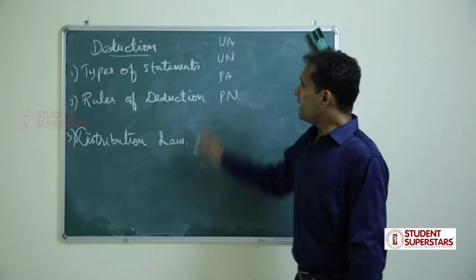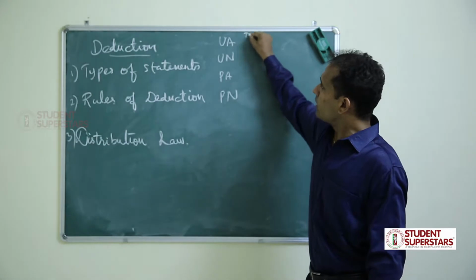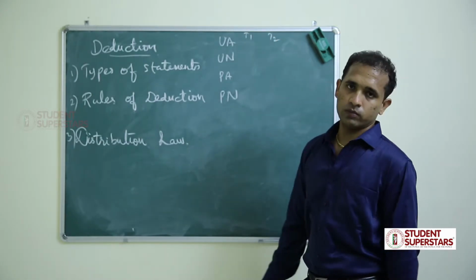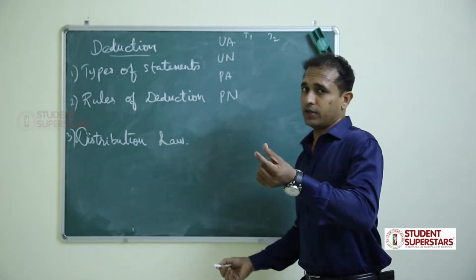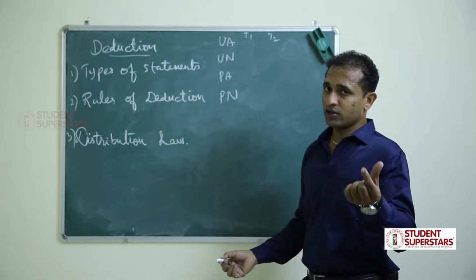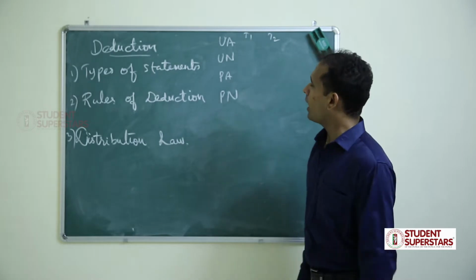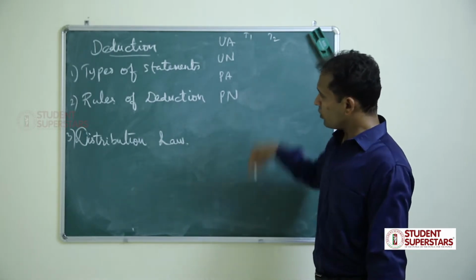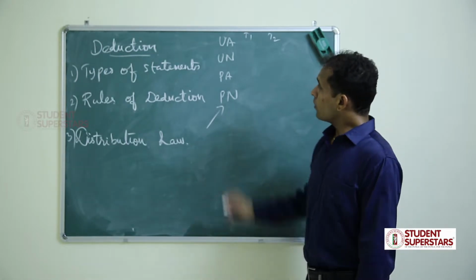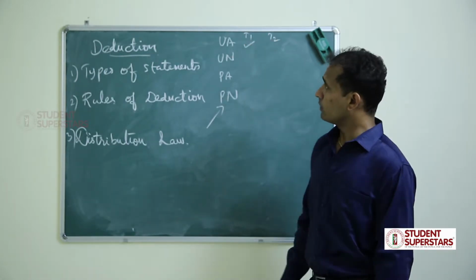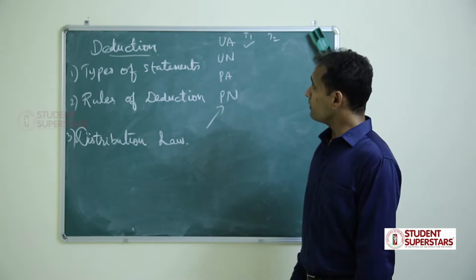First, in any statement, there will be 2 terms, term 1 and term 2. For example, all bachelors are intelligent: bachelor, intelligent, 2 terms. Term 1 bachelor, term 2 intelligent. So here, we will check the distribution law. First term distributed, universal affirmative, always.